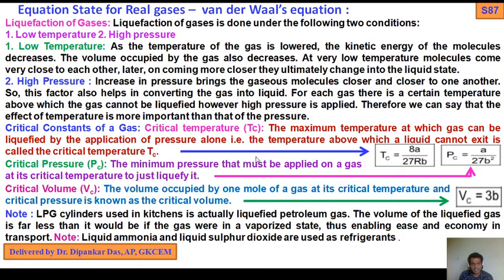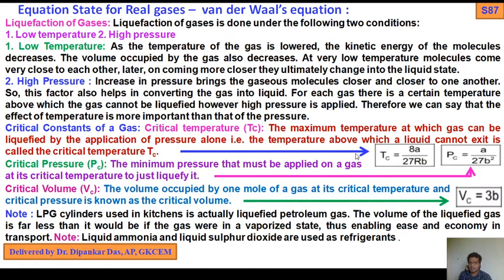C means critical. So critical temperature is the maximum temperature at which a gas can be liquefied by the application of pressure alone.